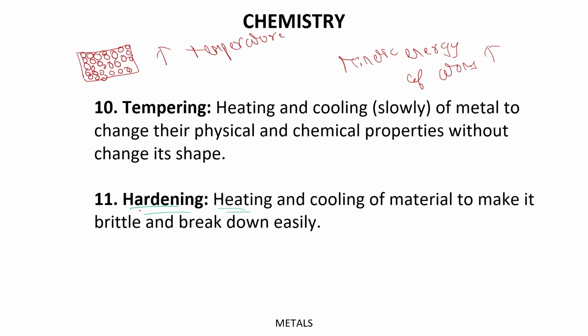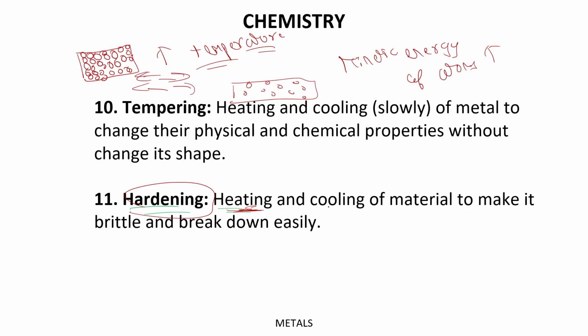So hardening is basically when we are heating the atoms at the first stage. When we are heating the metals, what will happen? Their atoms will start moving here and there. The breakdown of metal will become easy because now its atoms are farther apart than they were.